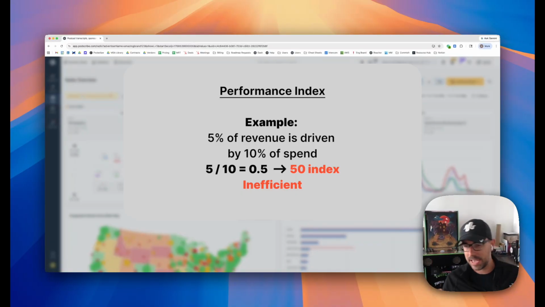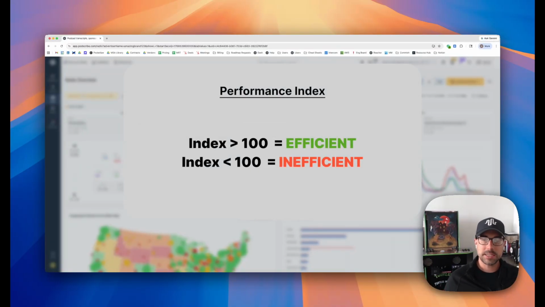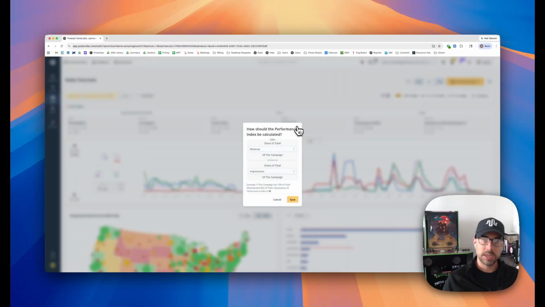That's 5 divided by 10, and that would be considered an index of 50. So generally speaking, an index that is 100 or over is at average or above average. Anything that is below 100 is below average. We typically want to optimize out of the things that are below 100 and pour more money into the things that are above 100.